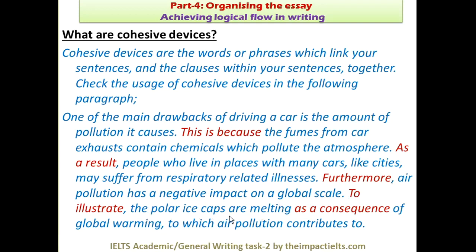The polar ice caps are melting as a consequence of, and this is used within the sentence, as a consequence of global warming to which air pollution contributes. I hope you have got the idea. They can be used within the sentence and between two sentences. So these are cohesive devices, right?